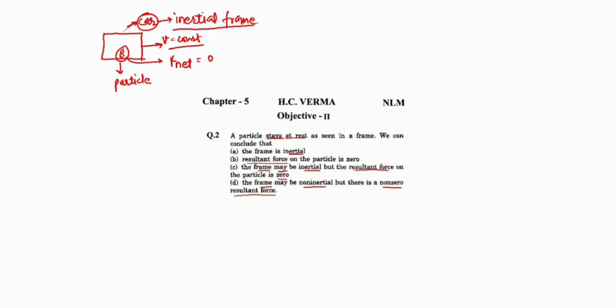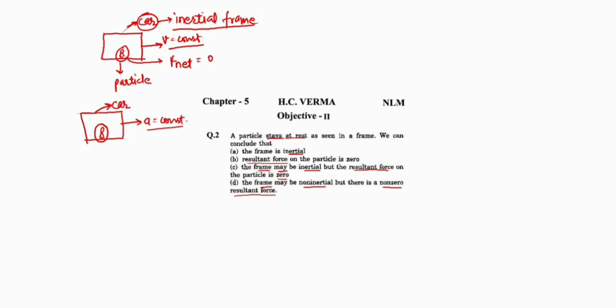Let's take the second case. Again, say the same car, the same passenger or particle. Now the car is moving with some acceleration. Say the acceleration is constant. Again tell me whether this particle is at rest with respect to the car, or in the car frame.